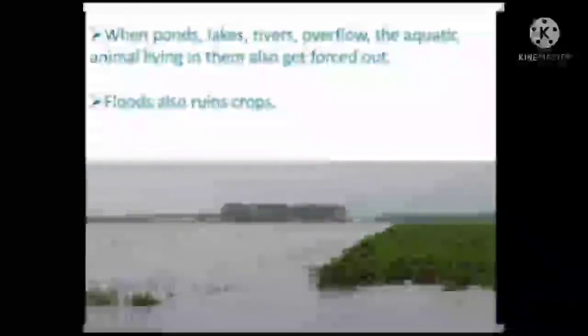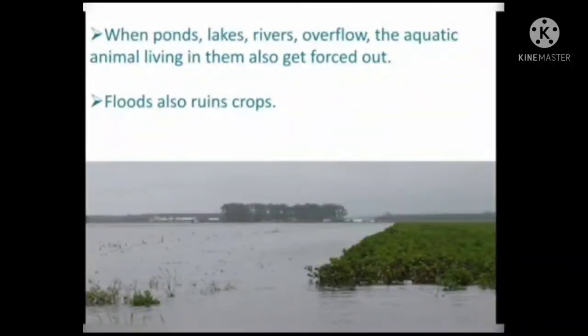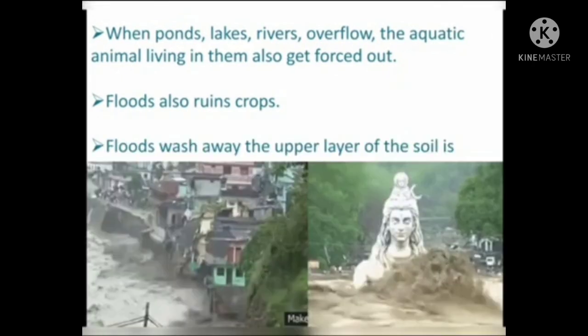When ponds, lakes, rivers overflow, the aquatic animals living in them also get forced out. Floods also ruin crops. Floods wash away the upper layer of the soil, which is called soil erosion.